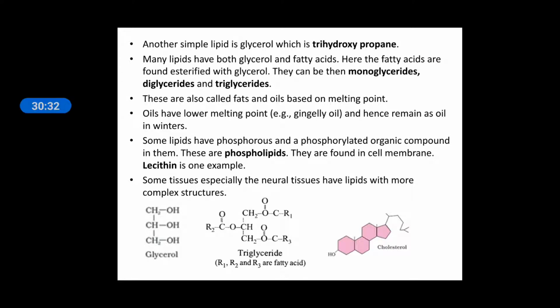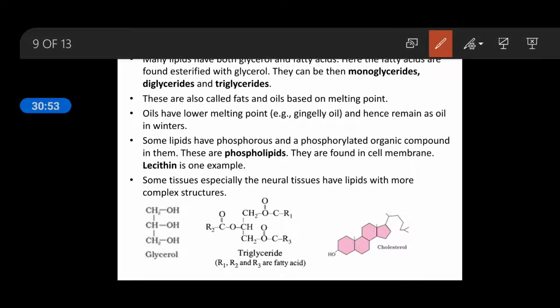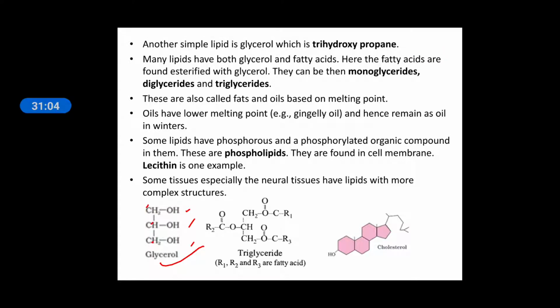Another simple lipid is glycerol. We have discussed the fatty acids; here we will discuss glycerol. Both are simple lipids. The one more simple lipid is trihydroxypropane. You can see this glycerol: meth, eth, prop, propane, with 3 hydroxyl groups. So it is known as trihydroxypropane.